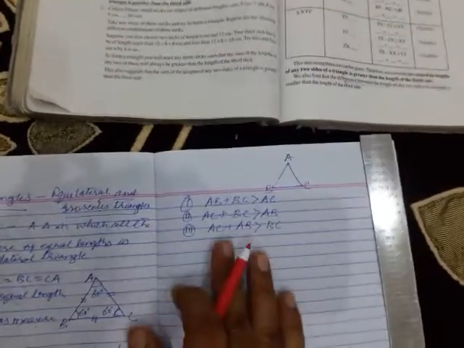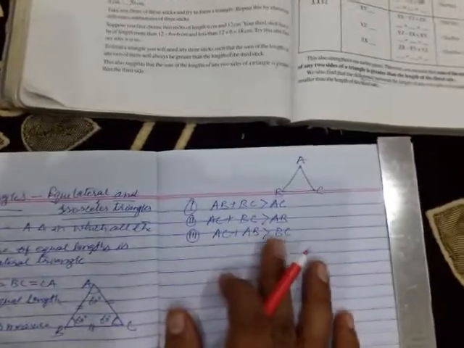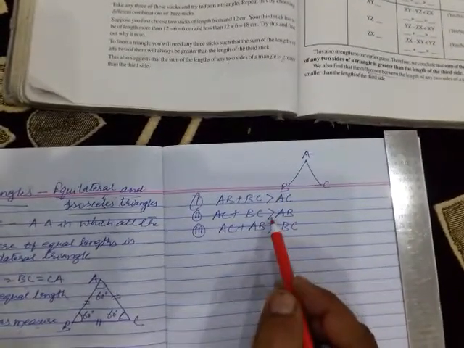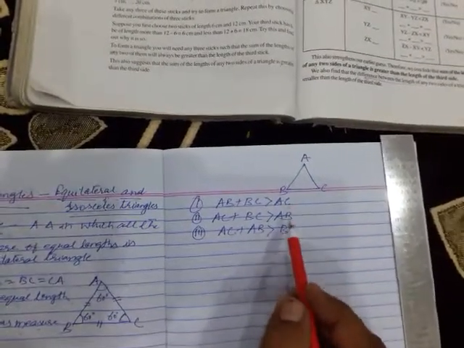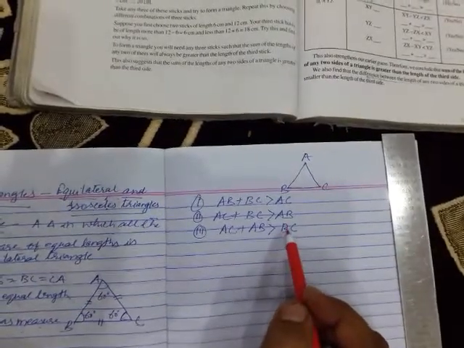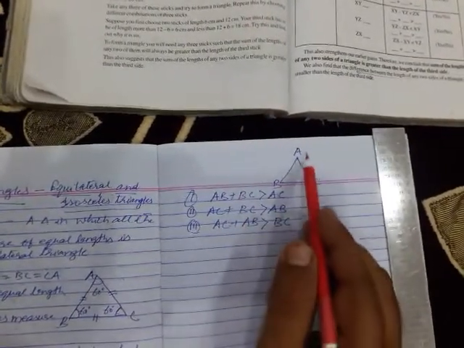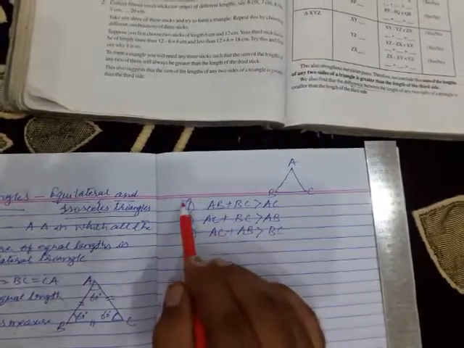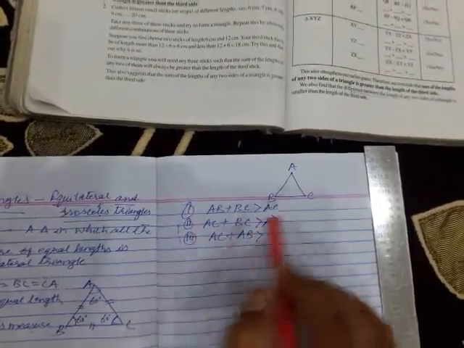Clear? These three possibilities are there. Sum of any two sides of a triangle is greater than the third side.